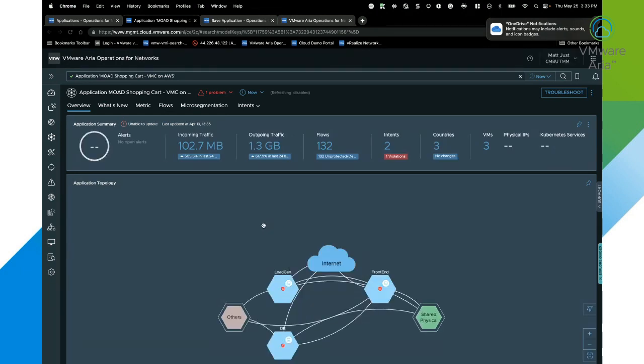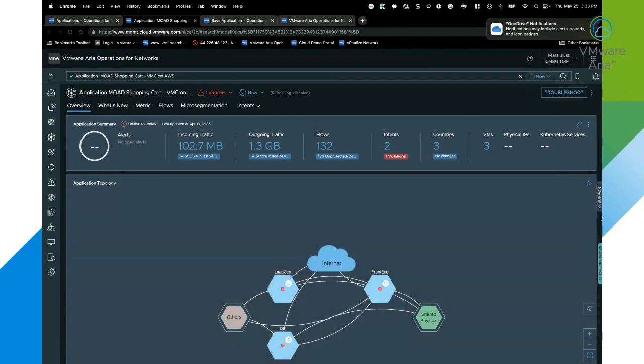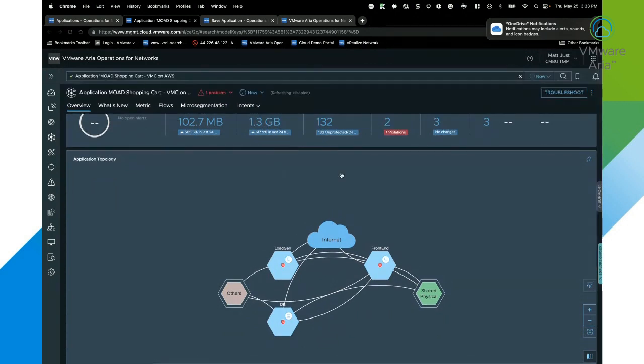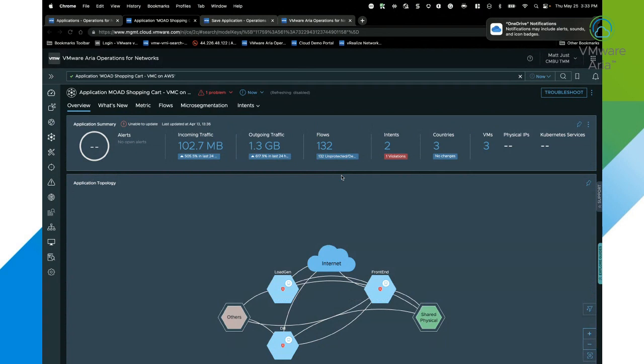So I'm going to go ahead and click on our Moad shopping cart that's deployed within our VMC on AWS environment. So within that application, now we can see that utilizing the methods of discovery that are part of Aria Operations for Networks, we can actually dive into the application and start going into that day two monitoring, troubleshooting mechanisms and so on, depending on what we're trying to do, or even get into things like migration planning within our applications and having those broken up into tiers.